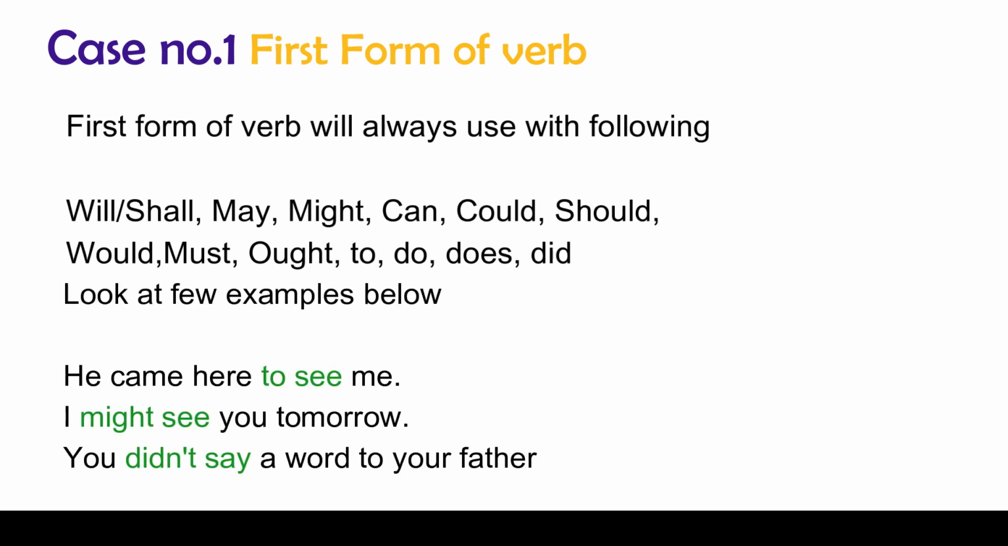1. He came here to see me. Here the sentence refers to something that happened in the past, but there is a first form of verb after to. Second example is I might see you tomorrow. Third. You didn't say a word to your father.